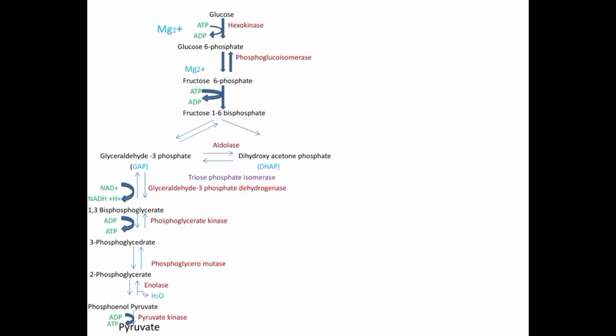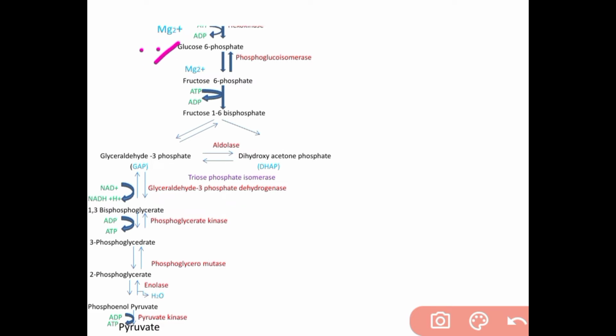Glucose is converted to glucose 6-phosphate. Here phosphorylation occurs by ATP to form glucose 6-phosphate with the help of the enzyme hexokinase. Next, glucose and magnesium are involved in this process.